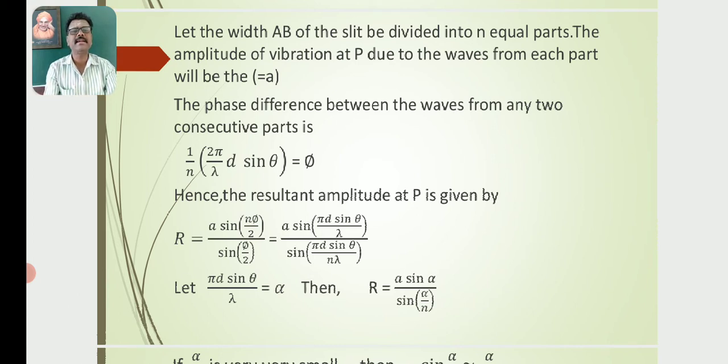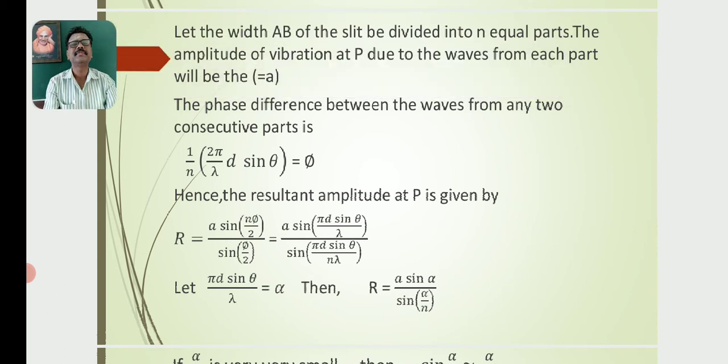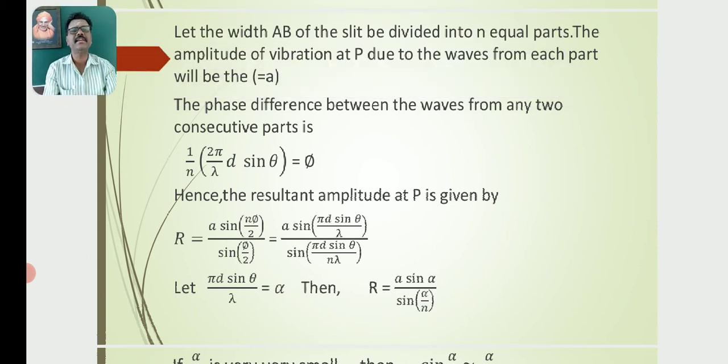Hence, the resultant amplitude at P is given by R = a sin(nφ/2) / sin(φ/2). Here φ can be replaced by (1/n)(2π/λ) d sin θ, so R = a sin(π d sin θ/λ) / sin((π d sin θ/λ)/n).